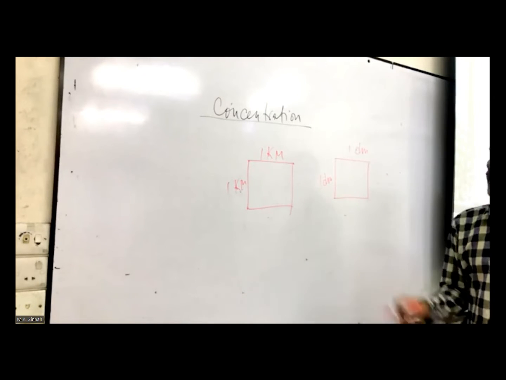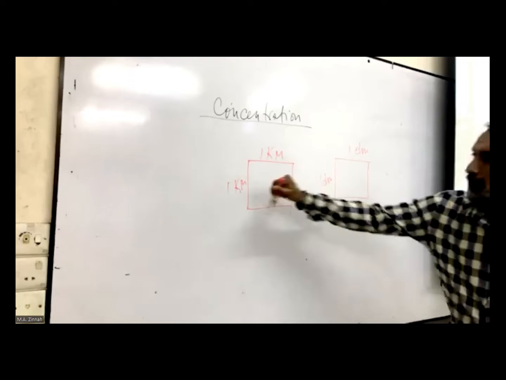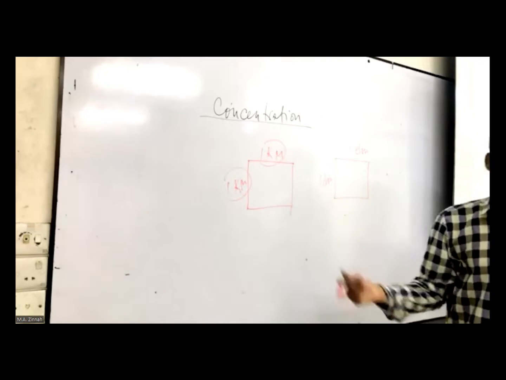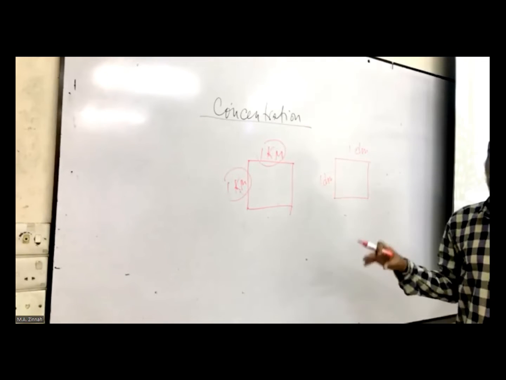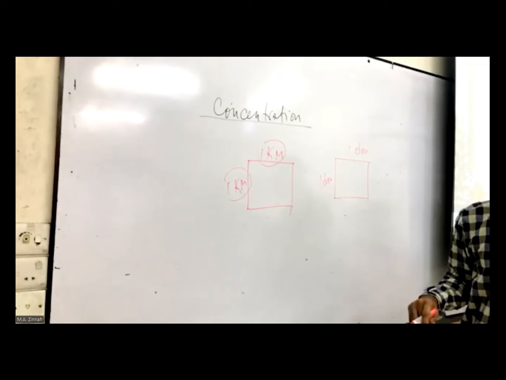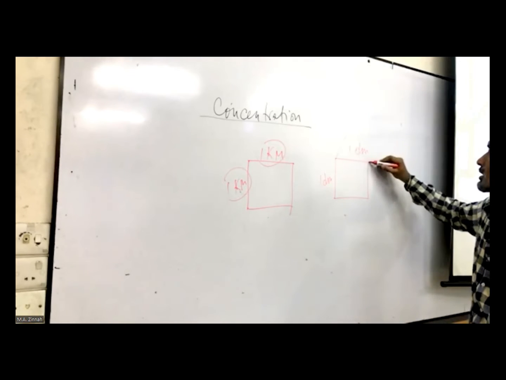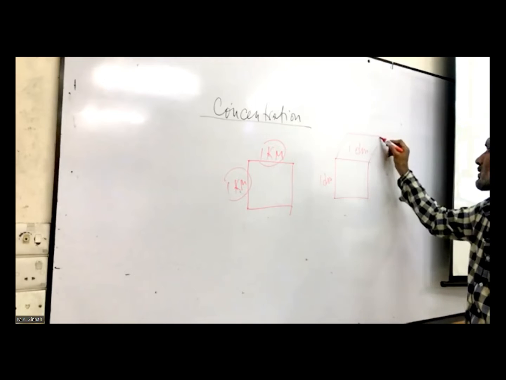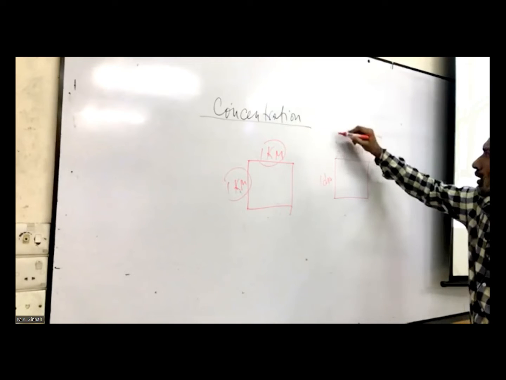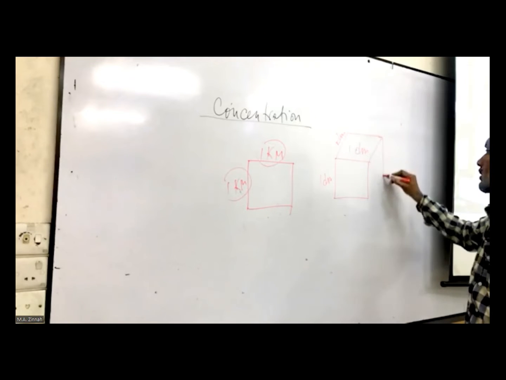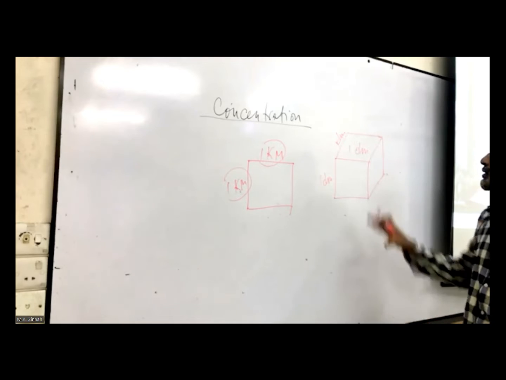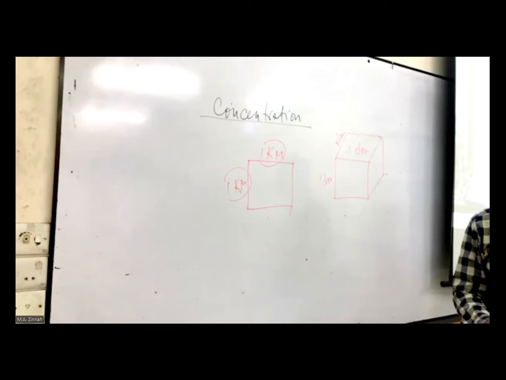So together you get 1 dm square. Multiply this 2, we get 1 kilometer square. Multiply this 2, you get 1 dm square. But it is 1 dm square হবে না। কেন হবে না? Because this has height. Here is 1 dm. কথা কি বুঝে গিয়েছে? So this is cubic.